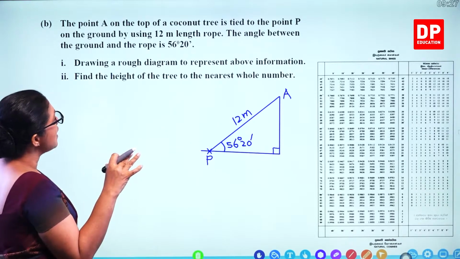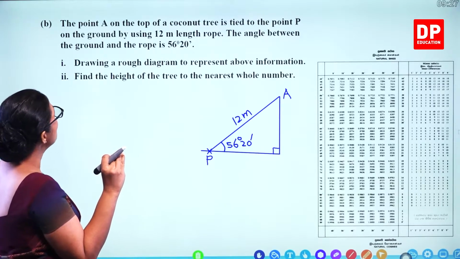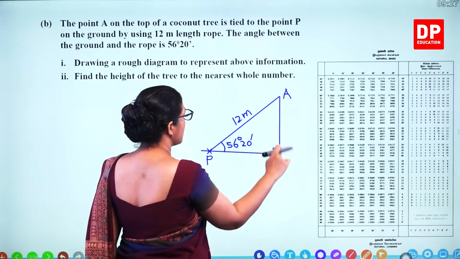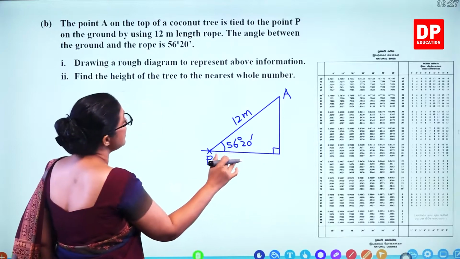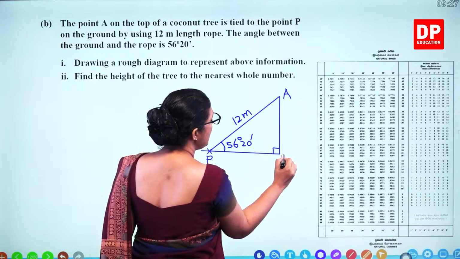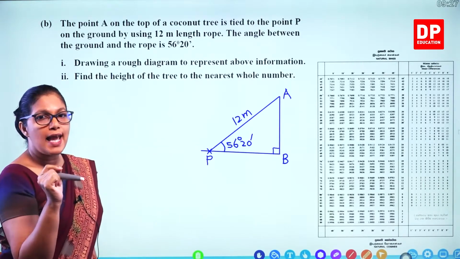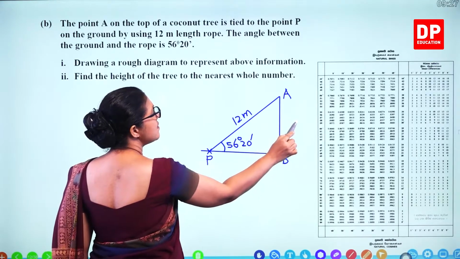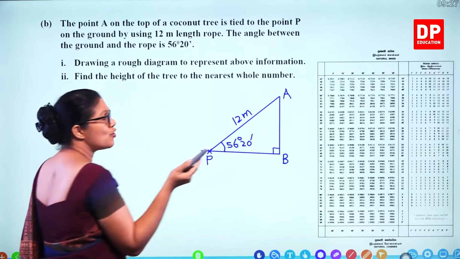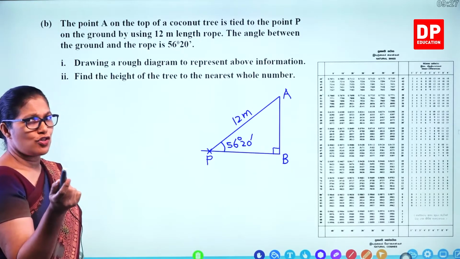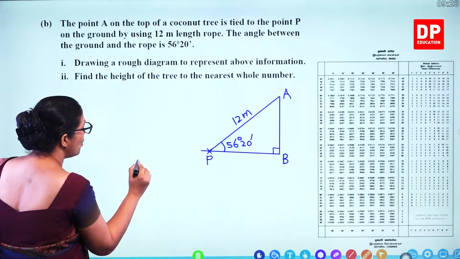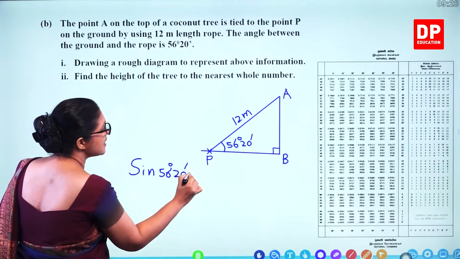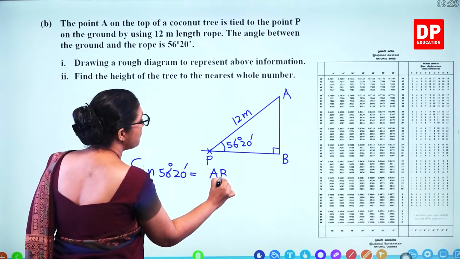Now this is the sketch, and you are asked to find out the height of the tree to the nearest whole number. So this height. We can't put any letter, so we'll take this one as B. So we need to find out the length AB. To this angle, this is opposite, and this is hypotenuse. Opposite and hypotenuse, what's the ratio? So sine ratio. So we can use sine ratio. Sine 56 degrees 20 minutes is equal to AB over 12.